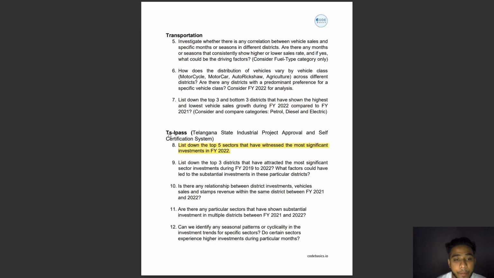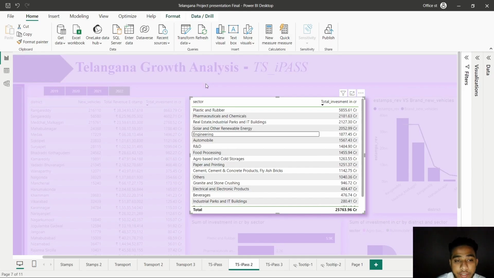Now, let's move on to the third part, which is TS-iPASS, that is Telangana State Industrial Project Approval and Self-Certification System. So, the eighth question is, list down the top 5 sectors that have witnessed the most significant investment in the year 2022. Our focus today is on the top performing sectors which have made remarkable strides in terms of investment, signifying robust economic development.